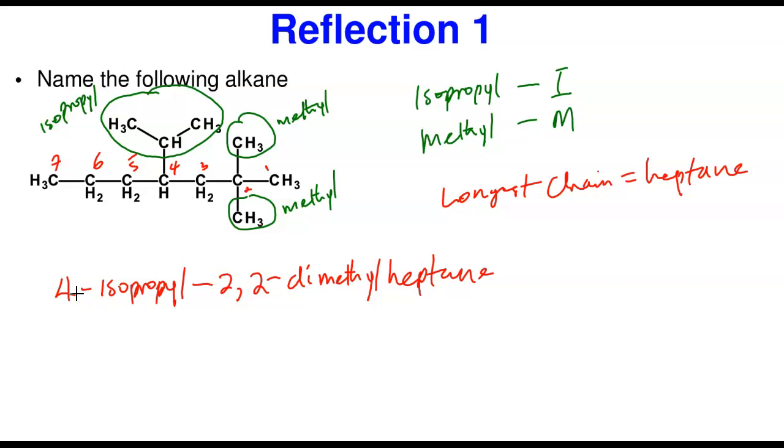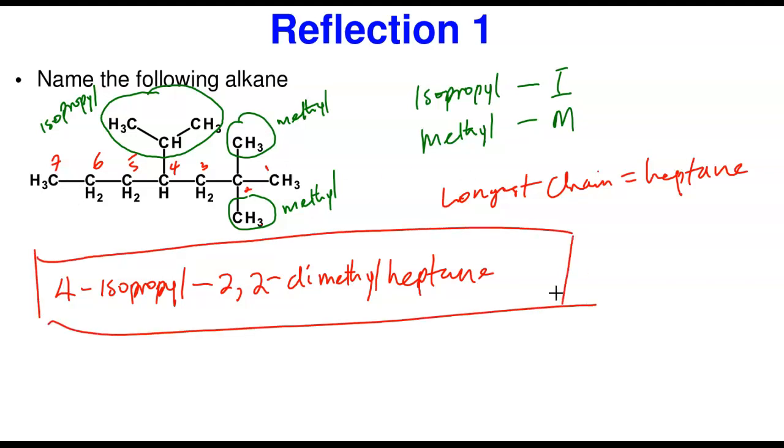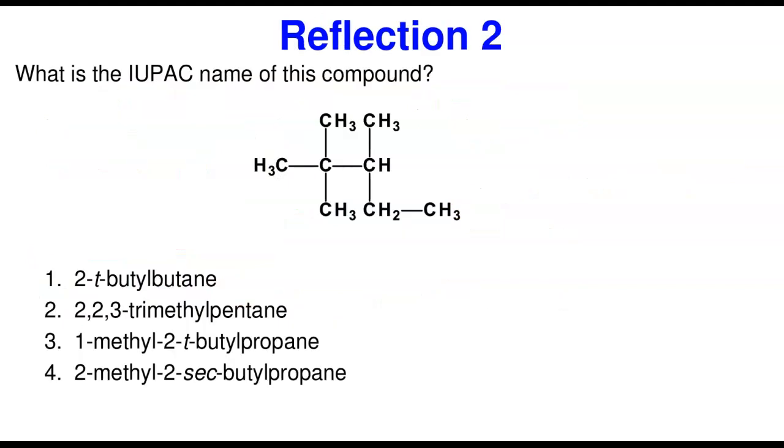So let's look at it again. So this is 4-isopropyl, located at carbon number 4. Isopropyl, 2,2. There are two of these located in carbon number 2. That's why we say 2,2-dimethyl. The longest chain is heptane. So that is how you name this. Let's take the next one.